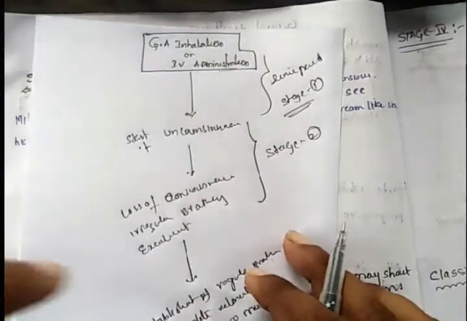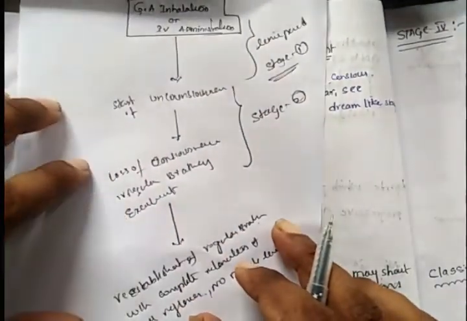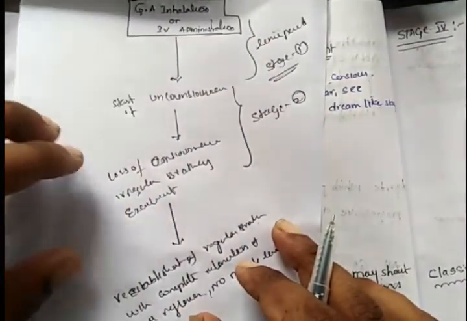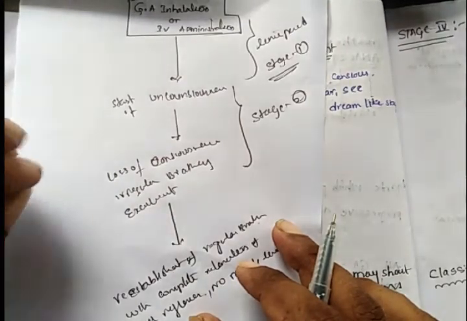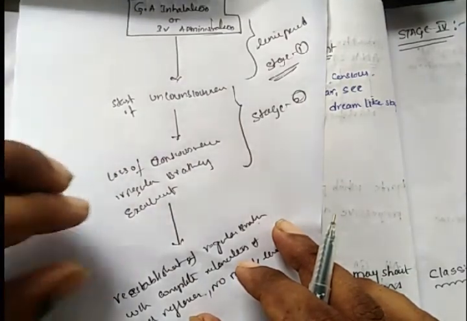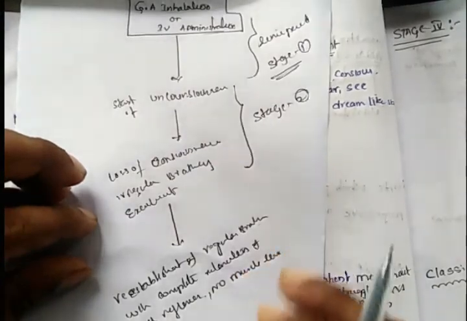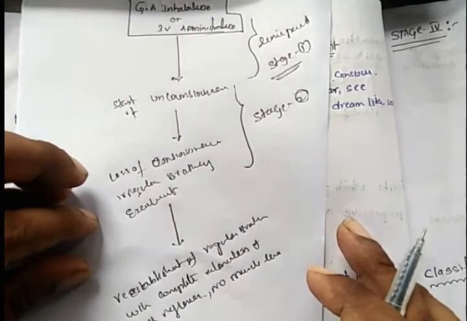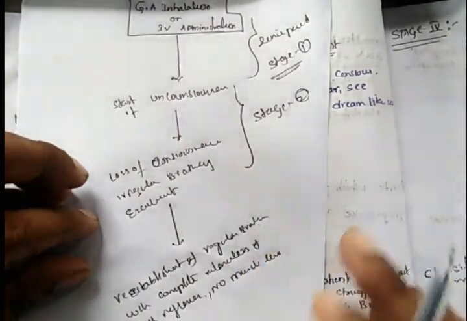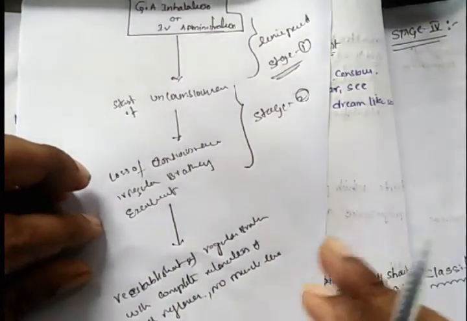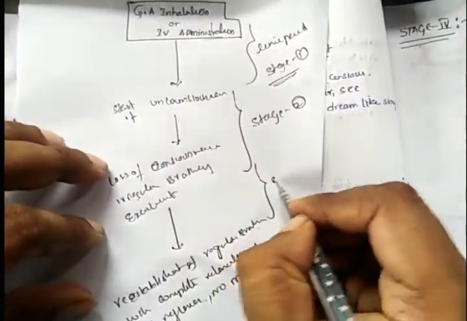So the time period taken from loss of consciousness and excitement to re-establishment of regular breathing with complete relaxation of all reflexes and no muscle tone is called stage